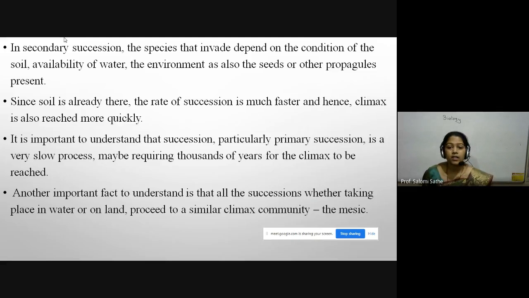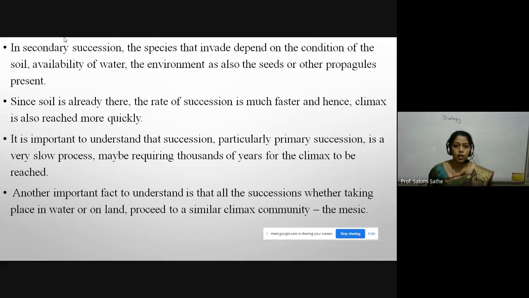Underline this point. This is a very slow process, maybe requiring thousands of years for the climax to be reached. Okay, here for the primary succession, thousands of years for the climax to be reached. Primary succession requires thousands of years to reach its climax community.